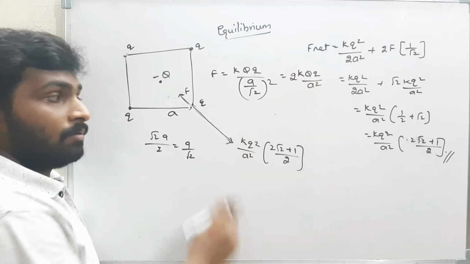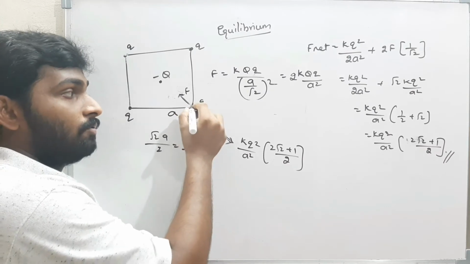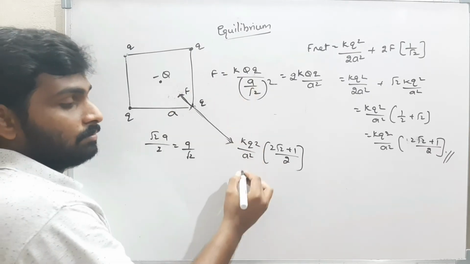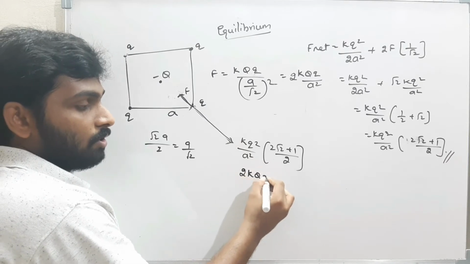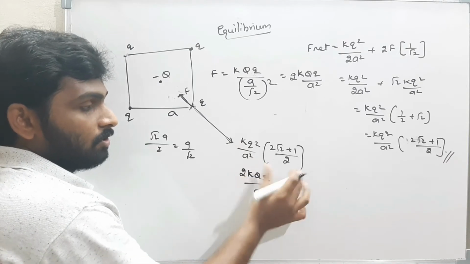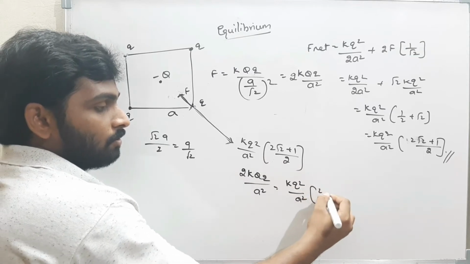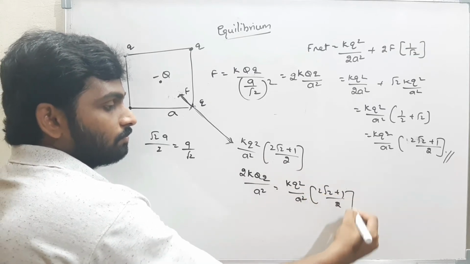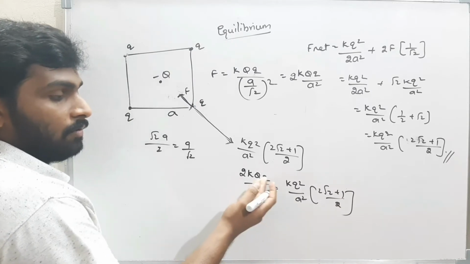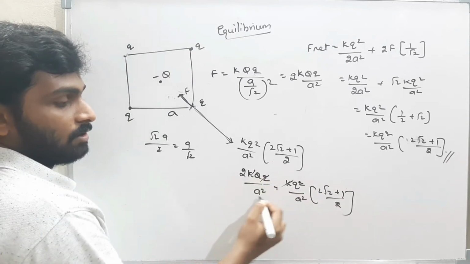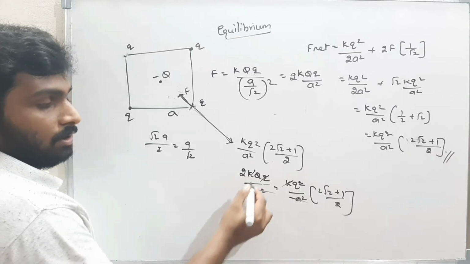Now the body will be in equilibrium when this side force is equal to this side force. If we equate them, 2KQq by A square must be equal to KQ square by A square times (2 root 2 plus 1) by 2. Now equate them and find the value of capital Q, that's all. Q small q cancels, K cancels, A square cancels. Therefore Q is equal to how much?